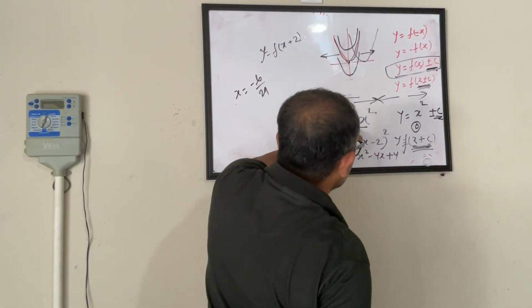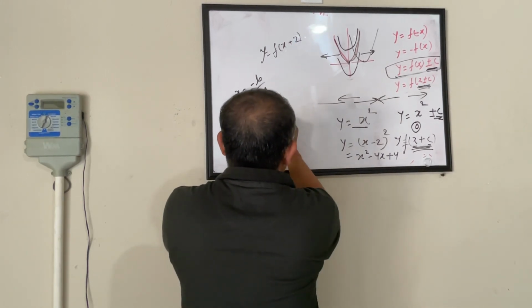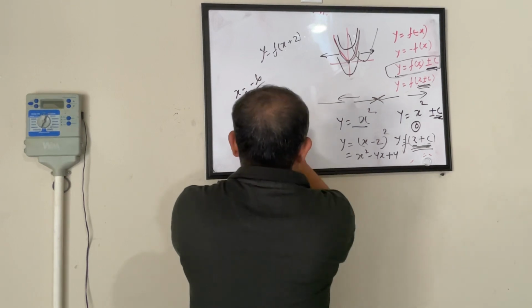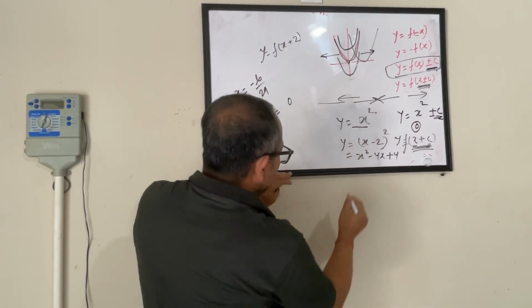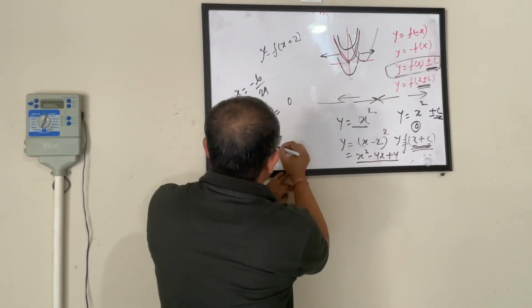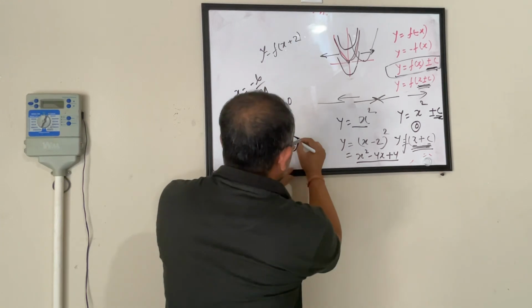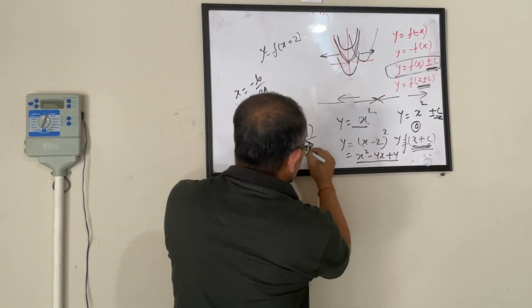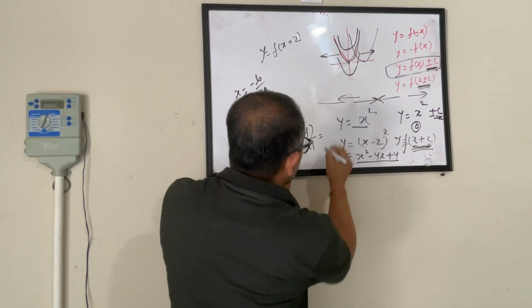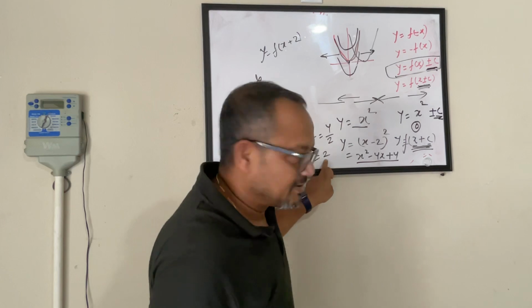So here in this case, minus b is what? 0 by 2a. A is 1. So it becomes 0. Now when I go with this one, the x coordinate for the vertex is minus b. Minus b is minus into minus 4 by 2 into 1. So this becomes 4 by 2. Yeah. This is making it clear.